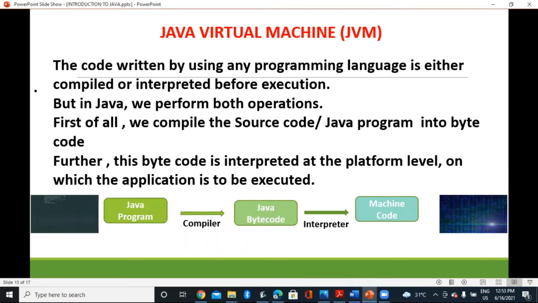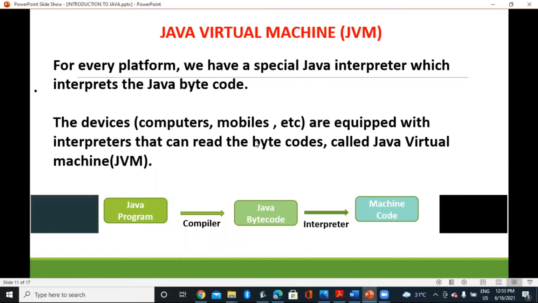Further, this bytecode is interpreted at the platform level on which the application is to be executed. For every platform, we have a special Java interpreter which interprets the Java bytecode. Devices like computers, mobiles, etc. are equipped with interpreters that can read the bytecodes, called the Java Virtual Machine, or in short JVM.